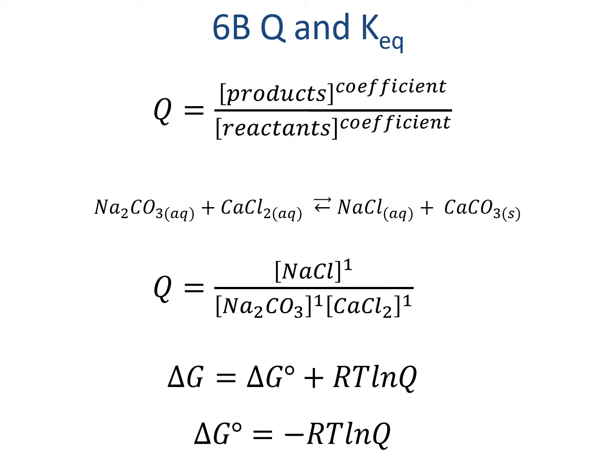Now think about the math just for a little bit here. Since the products are on the top of the Q, that means that the more products there are relative to the amount of reactants, the larger the Q value will be. A Q value greater than 1 will result in positive natural logs, meaning that the overall sign of negative RT natural log of Q will be negative when there are more products than reactants. All that math means that a negative delta G0 implies a product favored reaction. Negative delta G means more products form.